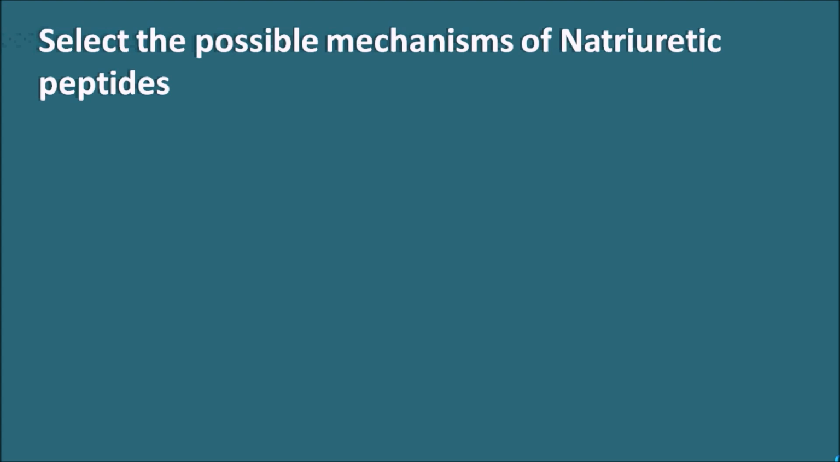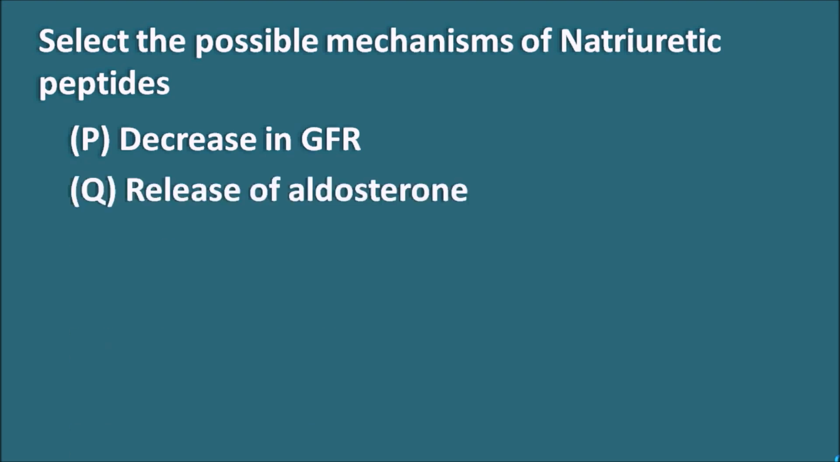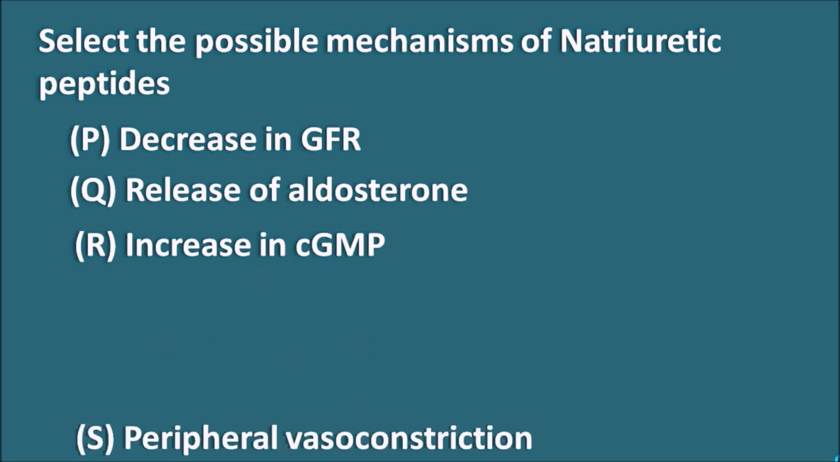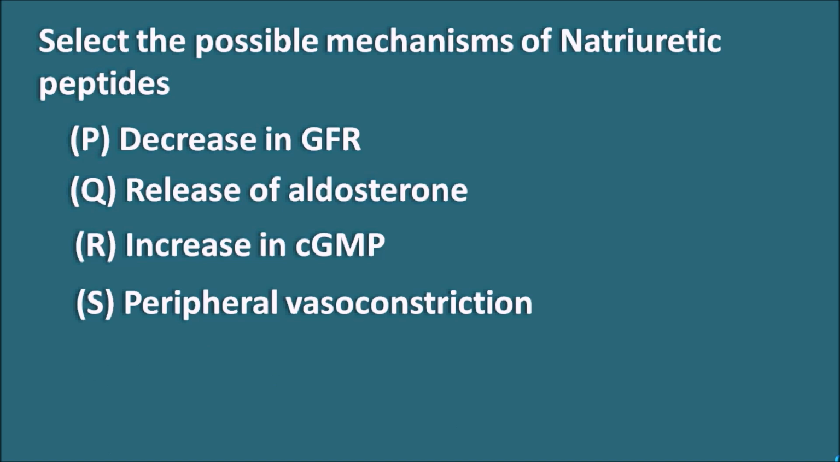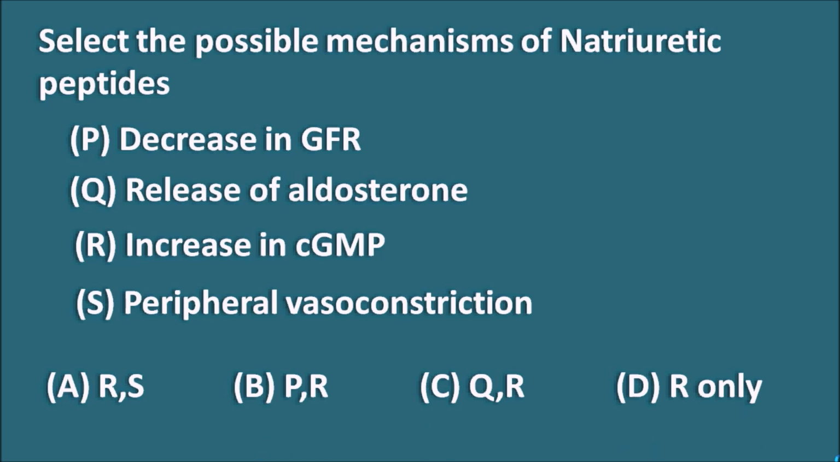Select the possible mechanisms of natriuretic peptides. P. Decrease in the GFR, glomerular filtration rate. Q. Release of aldosterone. R. Increase in the cyclic GMP, and S. Peripheral vasoconstriction. So here the options are A. R and S, B. P and R, C. Q and R, and D. R only. Again here the right answer is R only, that is increase in the cyclic GMP.